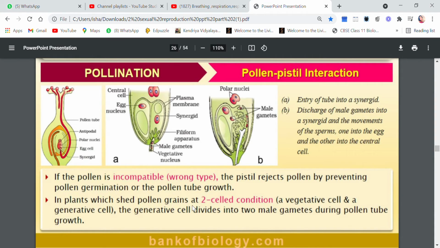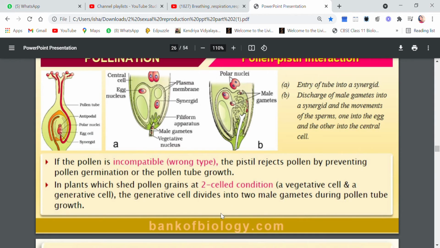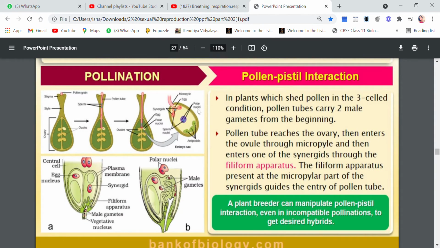This is the condition when the pollen grain is shed at the two cell stage. But if the pollen grain is shed at the three cell stage, this division is not needed because it has already been done earlier. Clear? Then children, in plants which shed pollen at the three cell condition, pollen tubes carry the two male gametes from the beginning itself.